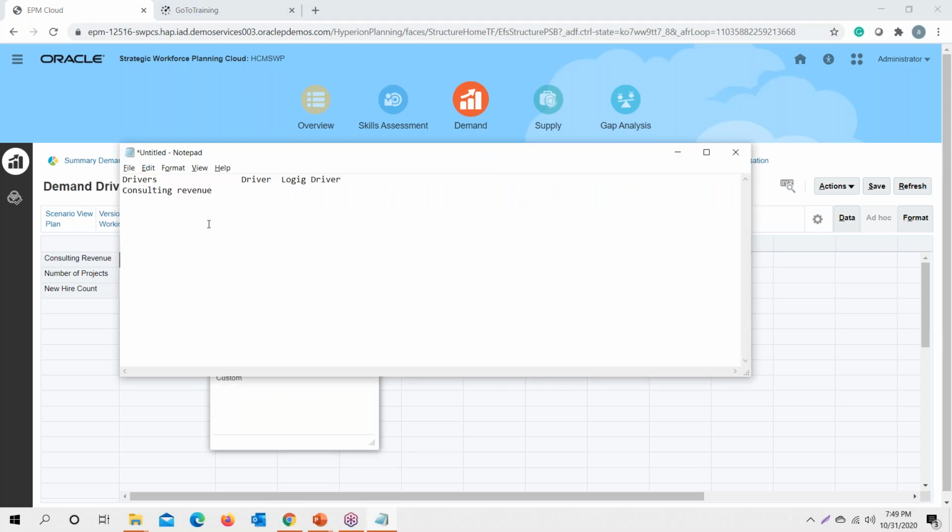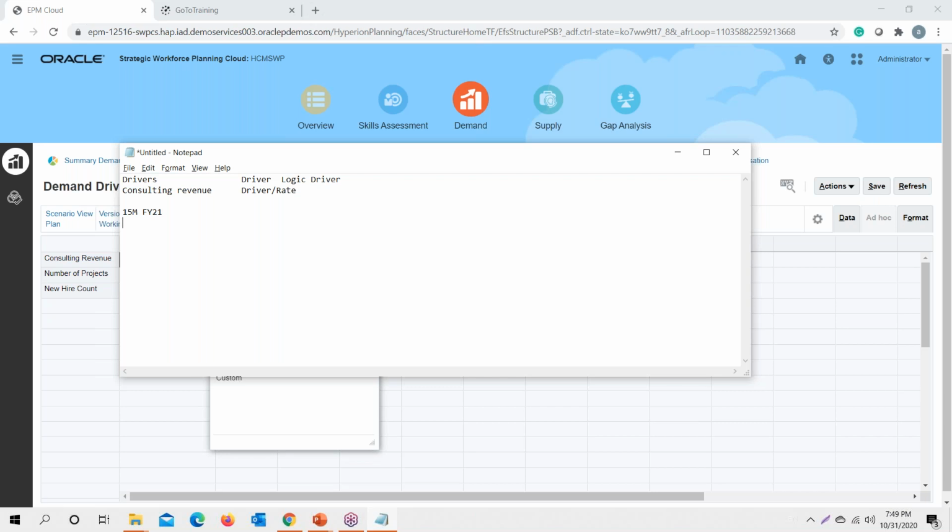Okay. So for this particular logic, I would need to have this consulting revenue calculated as a driver. My logic for this will be driver by rate. And how will it work? Say my requirement is to generate a total consulting revenue of 15 million for my financial year 21.